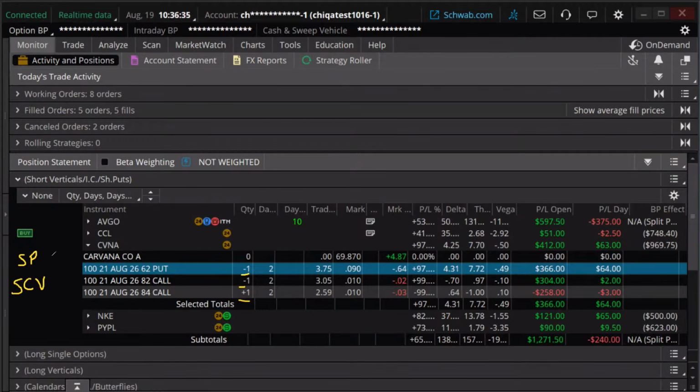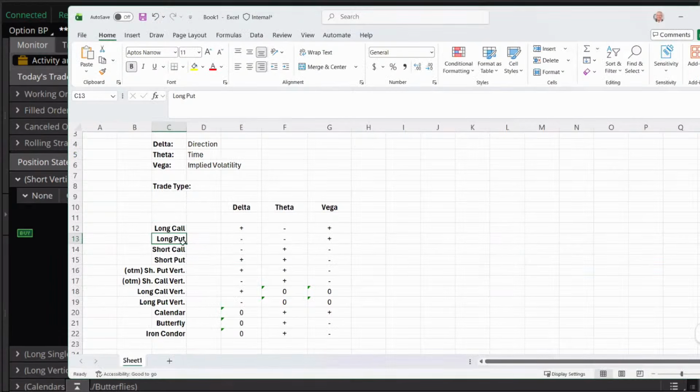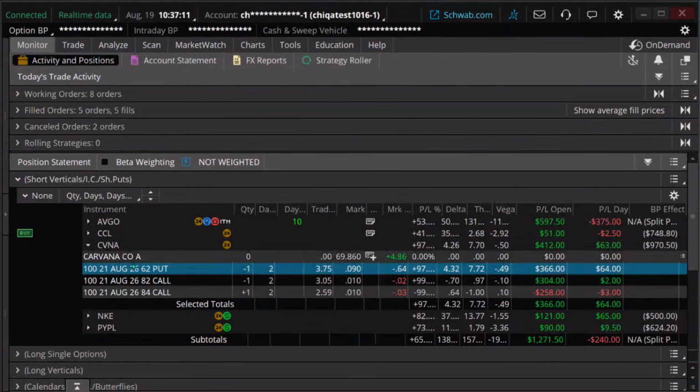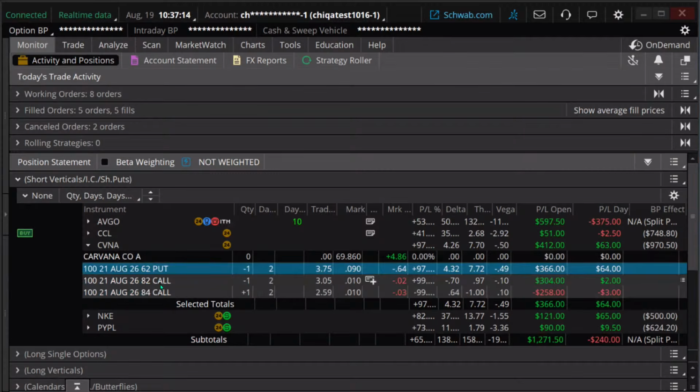And this may not be something you've heard of before, but when you put those together, it's a jade lizard, okay? Whether you know it as a jade lizard or not, it doesn't matter. Because remember, when you're looking at your options, you have your 4 building blocks. In this case, we're doing a short put, and a short call spread. It's a jade lizard. I was trading these before I ever knew that's what somebody called it.